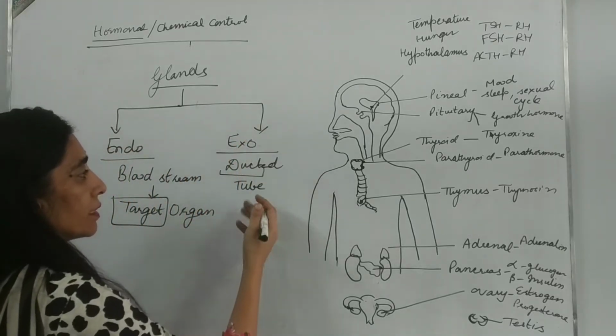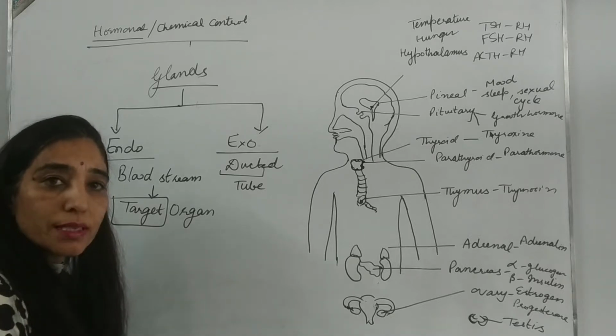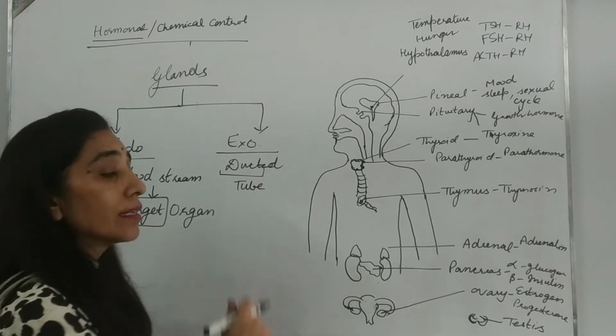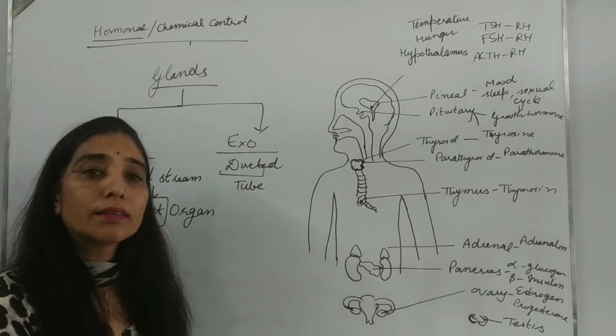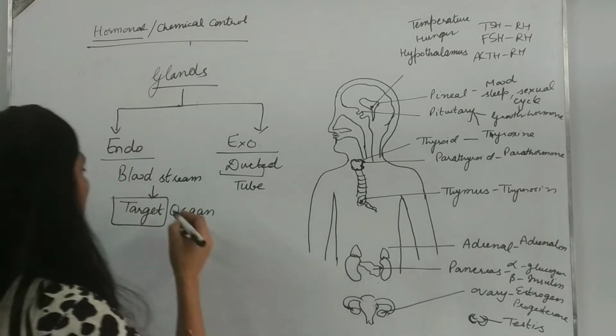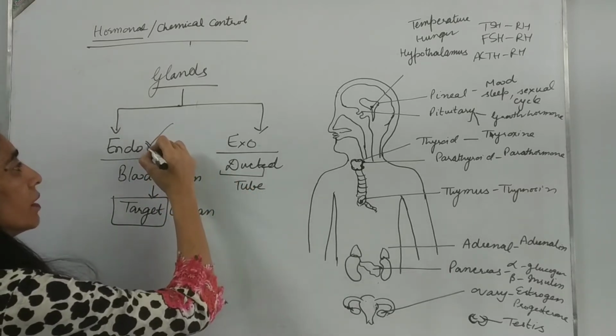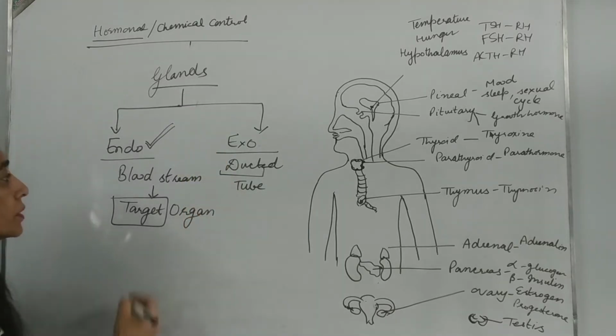These ducted glands you did in your lesson Life Processes. Liver is a ducted gland, that is, an exocrine gland. Pancreas is a ducted gland, an exocrine gland, and so are other digestive glands. But in this chapter, our target is to study endocrine glands.